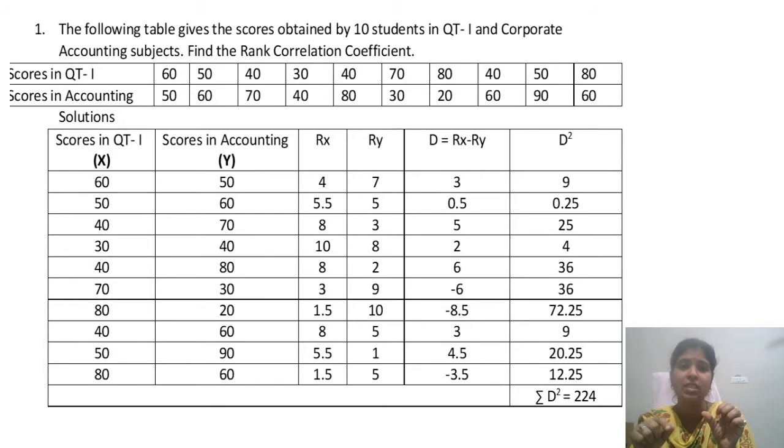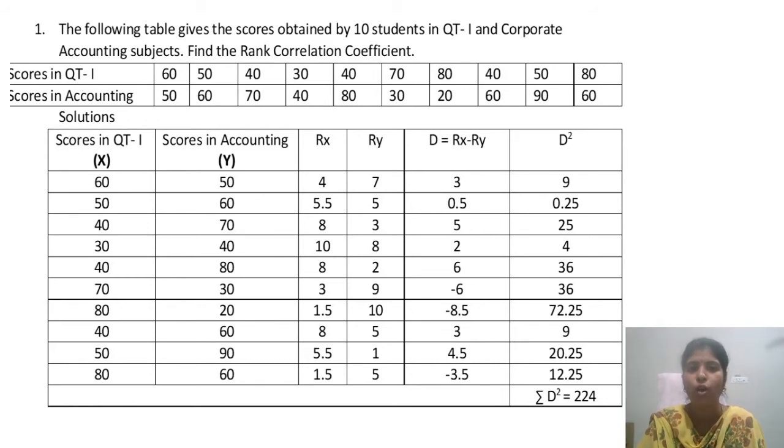Next, fifth and sixth are already over. The seventh rank is also repeated. Seventh is the number 40, and 40 is repeated 3 times: 40, 40, 40. So the 7th, 8th, and 9th rankings are repeated. 7 plus 8 plus 9 divided by 3 gives 8. So wherever there is a 40, we have given 8, 8, 8. The last ranking is the 10th rank, and 30 is your last ranking.